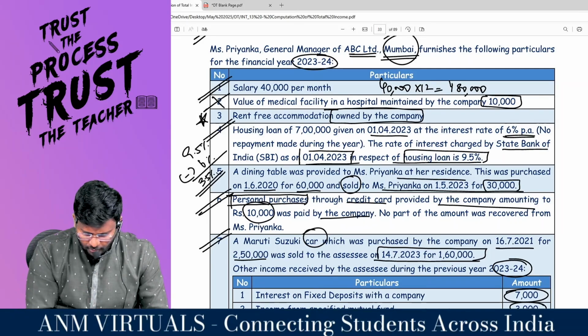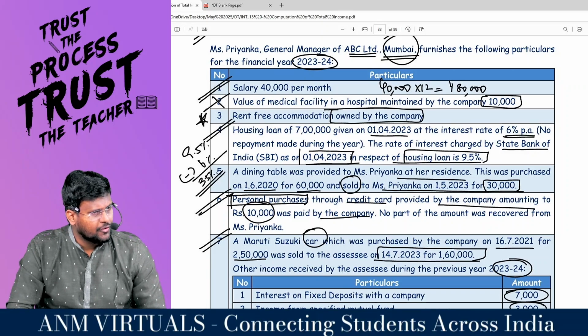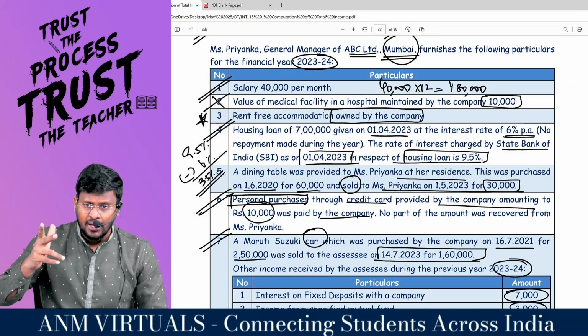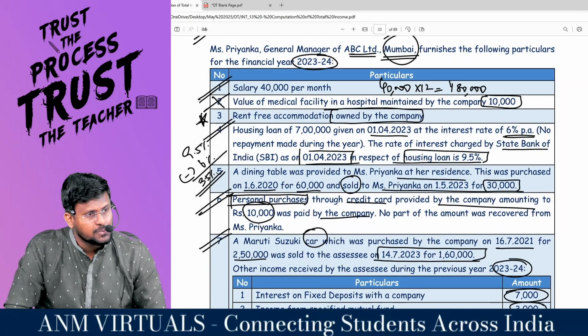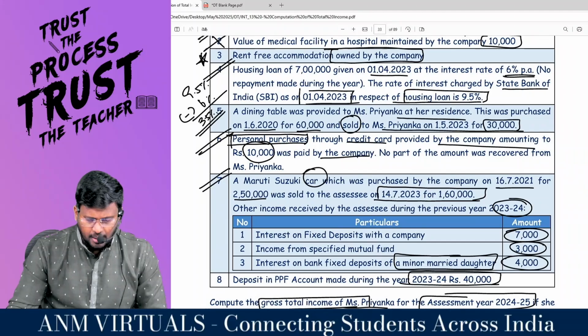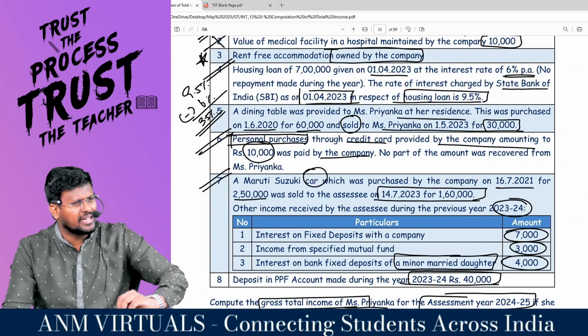Comfortable? Housing loan 7 lakh. Actually, the SBI is providing loan at 9.5%, but our employer has provided 6%. The difference between the SBI rate and the employer rate will be treated as perquisite. Very easy, simple question. Actually, this is the highlight of the question. Dining table was provided to Miss Priyanka, provided at her residence. That means that is only for usage.